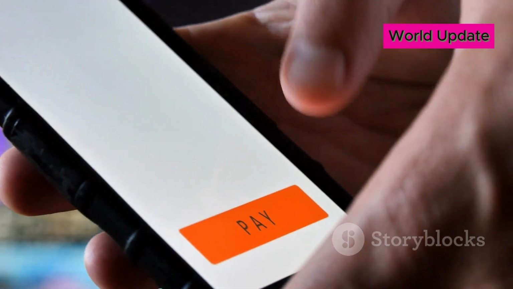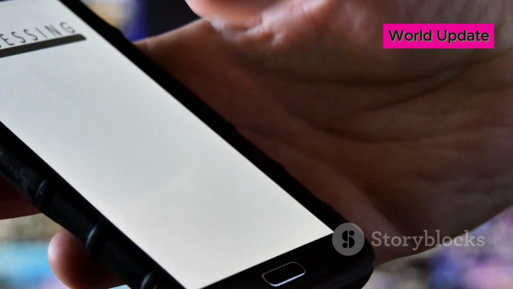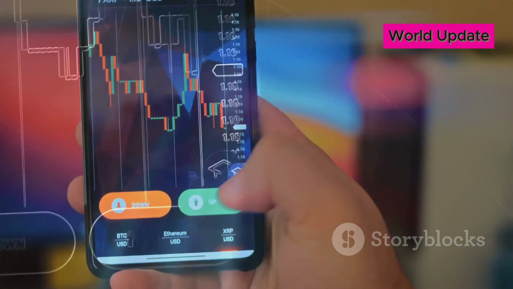Remember to always double-check all details before confirming any transaction. With a little practice, you'll be transferring crypto like a pro.